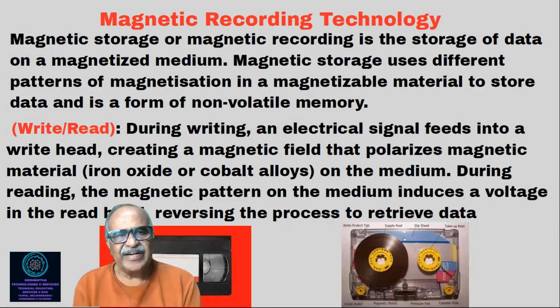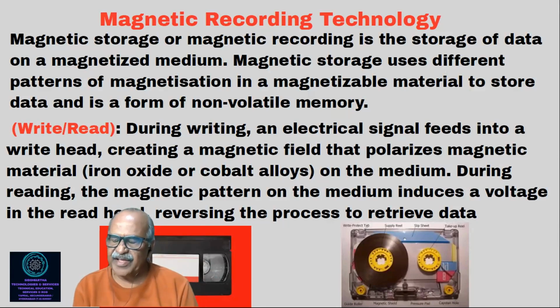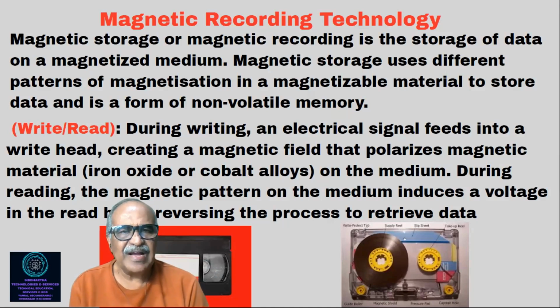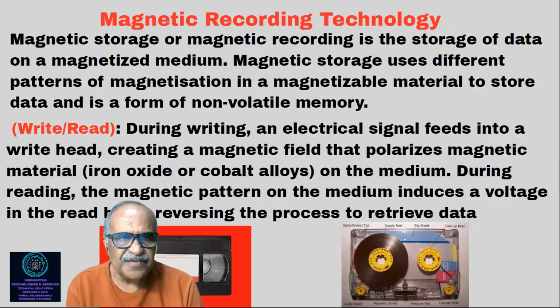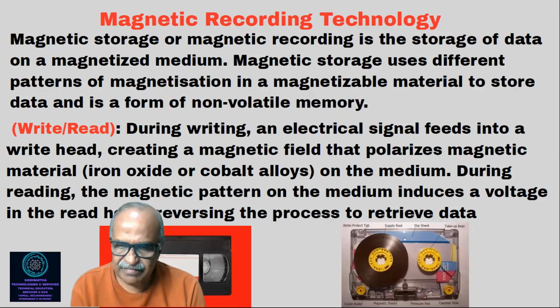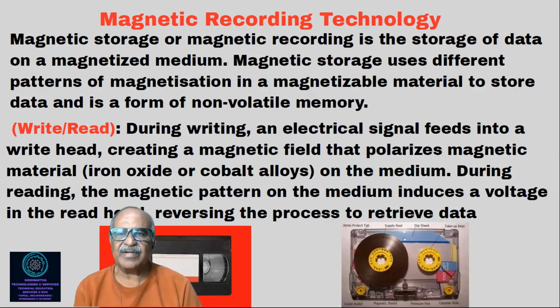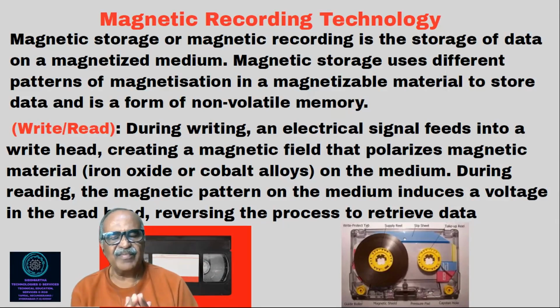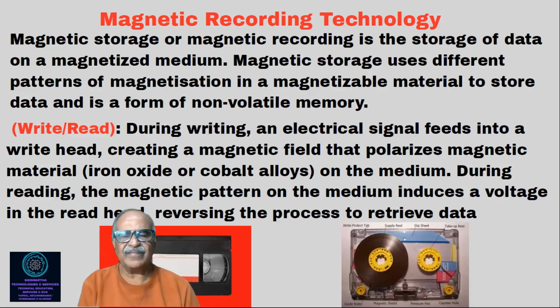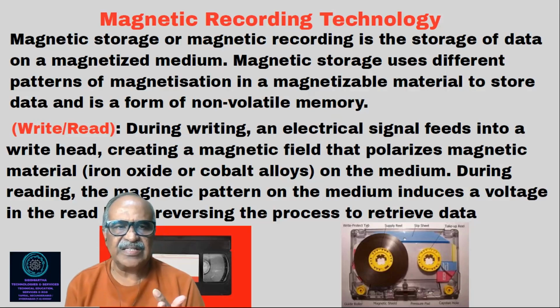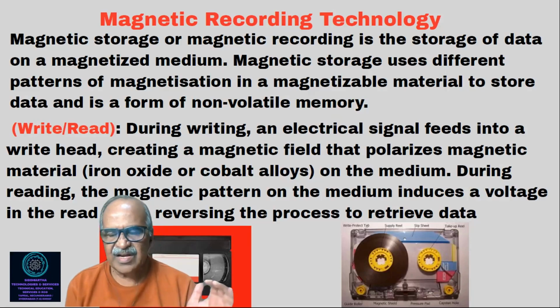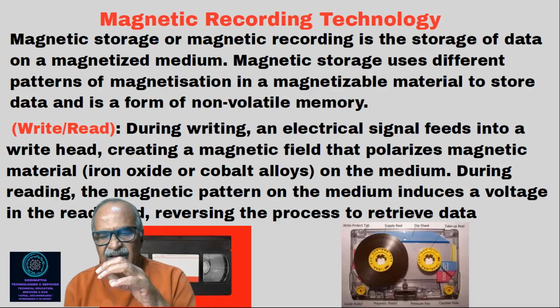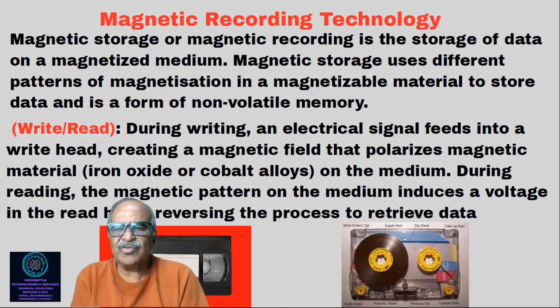Okay, so magnetic storage or magnetic recording is the storage of data on a magnetic medium. So tapes were the magnetic medium. Magnetic storage uses different patterns of magnetization in a magnetizable material to store data. It is a form of non-volatile memory. Volatile means which you can remove, non-volatile means which can be permanent for a longer period, right? So there are two factors in it. One we call read and one we call write. Writing is nothing but putting or recording, and reading is nothing but your playback.